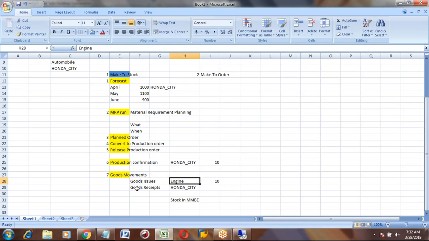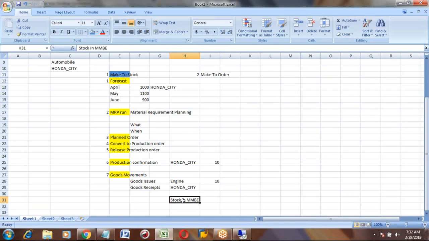Goods receipt means whatever you produced, the main product like Honda City. We will do that as a goods receipt. Once you do this goods receipt, you will get that stock in your system, like in transaction code MMBE.